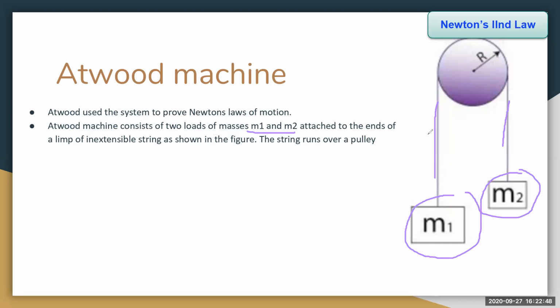If the mass m1 is greater, it goes down, and m2, being less, goes up. If the mass m2 is more, then it goes down, and if the mass m1 is less, then it goes up. Now this is called an Atwood machine. This is used to prove Newton's laws of motion. Okay. Now we are going to solve a problem on this.